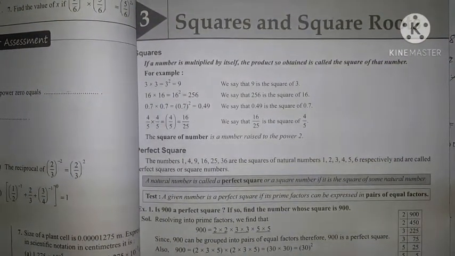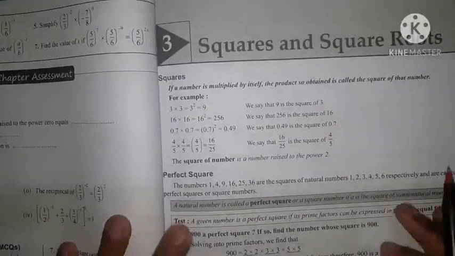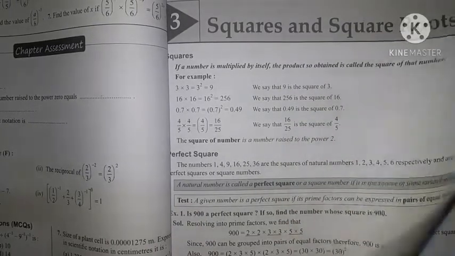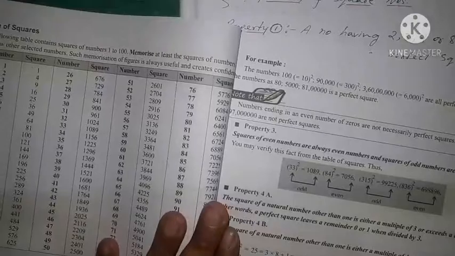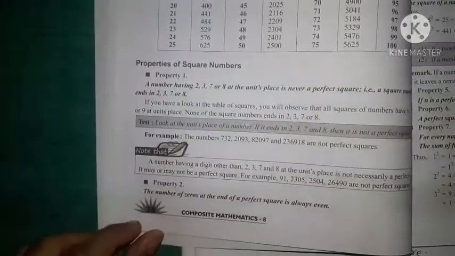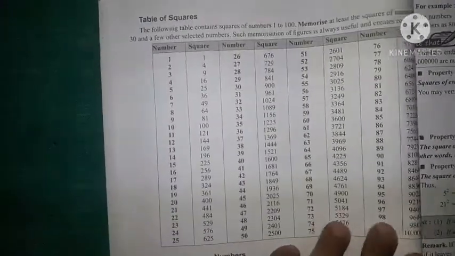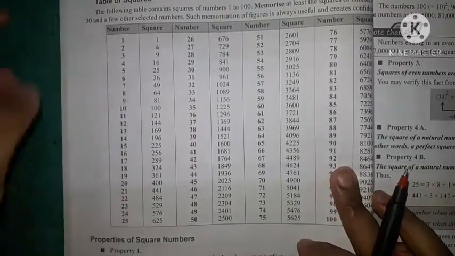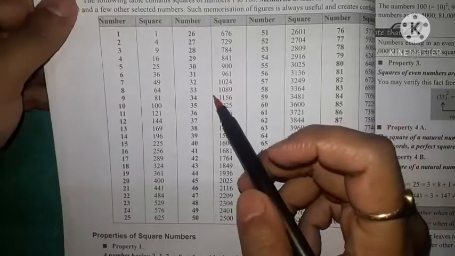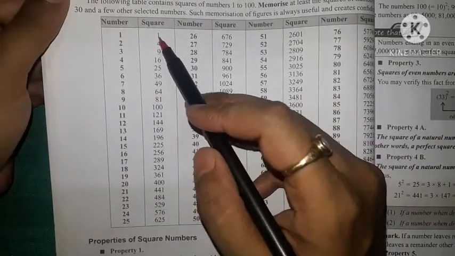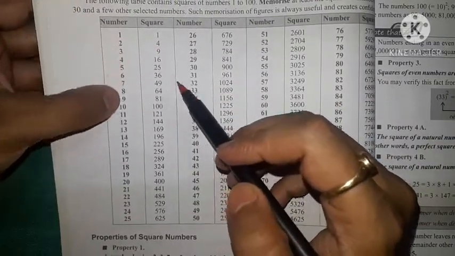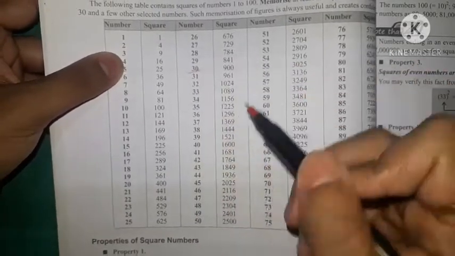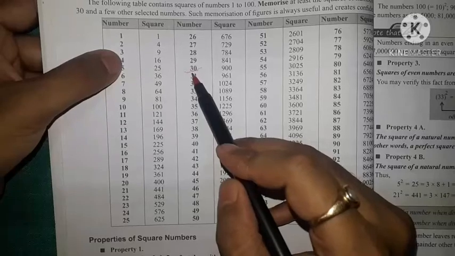Good morning, children. Let's continue discussing the third chapter, that is squares and square roots. Before starting this chapter, on page number 38, one table is given, the table of squares. All of you must try to remember the values of the squares, that is 1 square, 2 square, 3 square, in this manner up to 30. All of you are asked to remember at least up to 30, that is, the value of 30 square